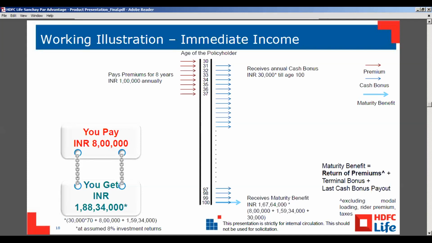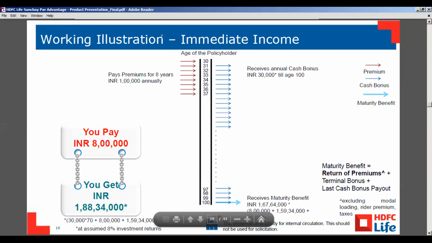Remember in deferred, you said for the first 25 years, depending upon the age and PPT, you will get guaranteed income. So my team member Mohan is asking, why would one opt for the immediate income plan if there is no guaranteed income? Did you understand?